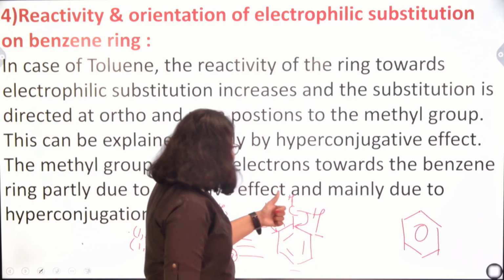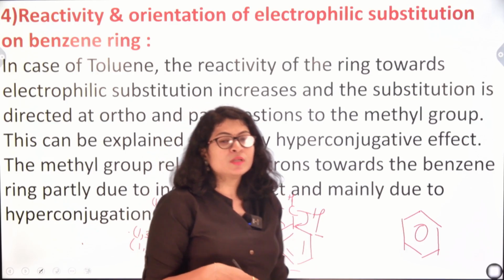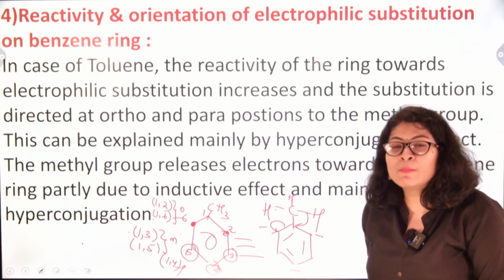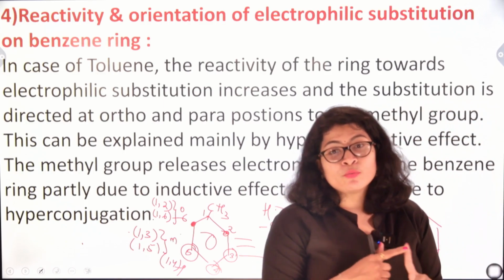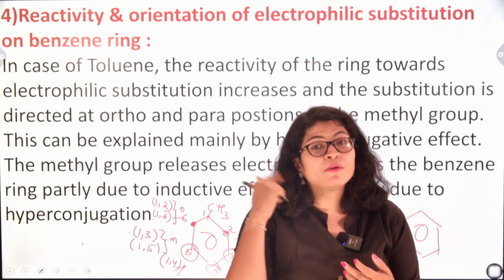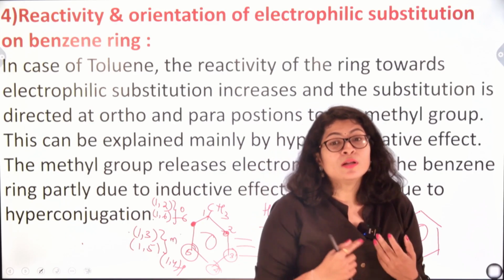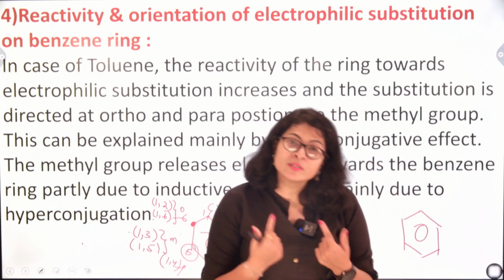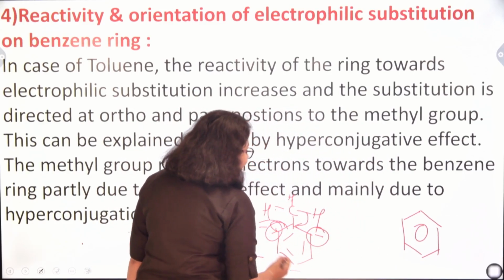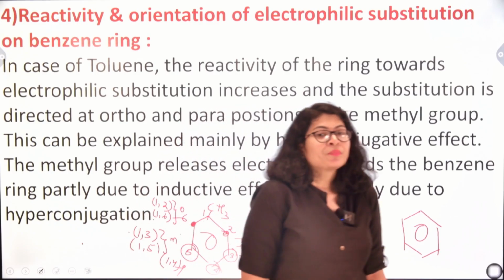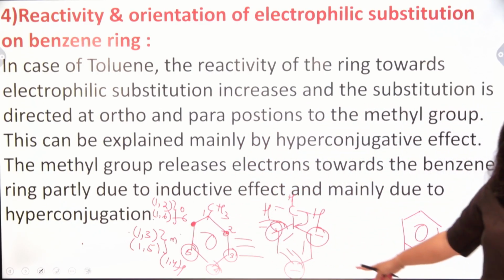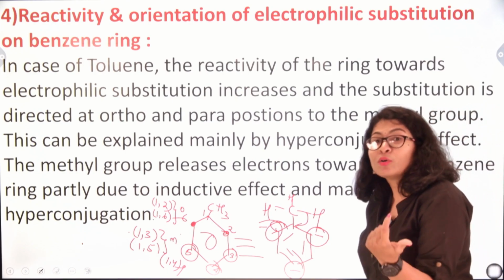Now if I shift the electron density on the benzene ring, what I will observe is the development of a negative charge at the ortho as well as para positions. I have told you what an electrophilic group and a nucleophilic group is. Nucleophilic groups are nucleus loving, that means those groups are negatively charged. Electrophilic groups are electron loving, that means those groups are positively charged. So if there is development of negative charge density on the ortho and para carbons, then obviously if there is an incoming electrophile, this CH3 group will direct that group to take up ortho and para positions.